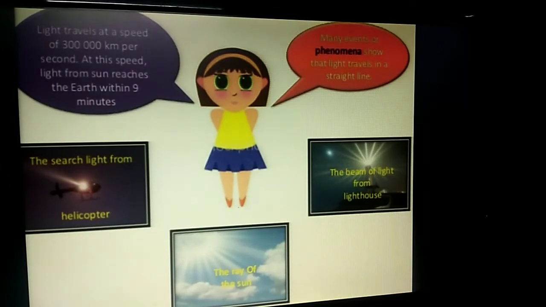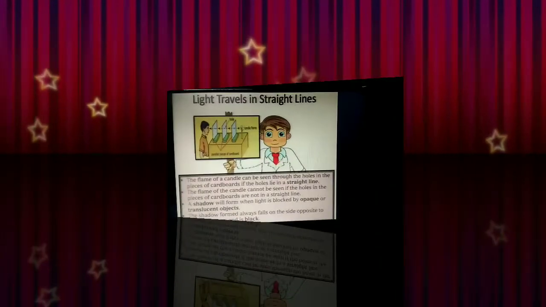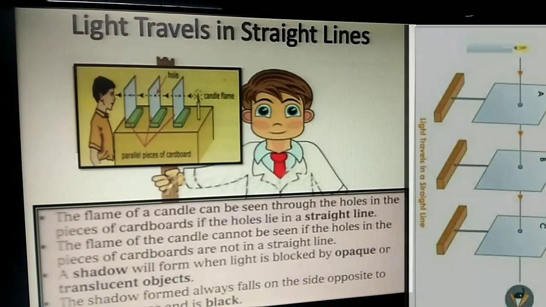Many events or phenomena show that light travels in a straight line. For example, the searchlight from helicopter, the ray of the sun, the beam of light from lighthouse, etc. show that light travels in straight lines.